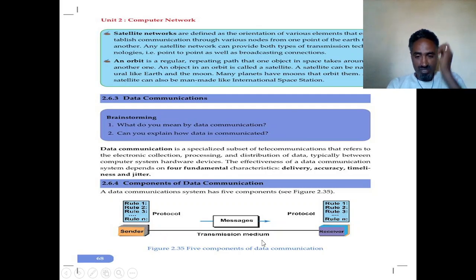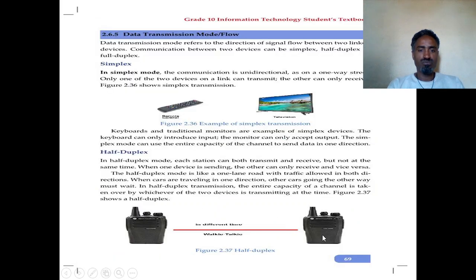The sender sends a message and the receiver receives it. The transmission medium can be wire based or wireless. The protocol is a set of rules that help devices communicate with each other.